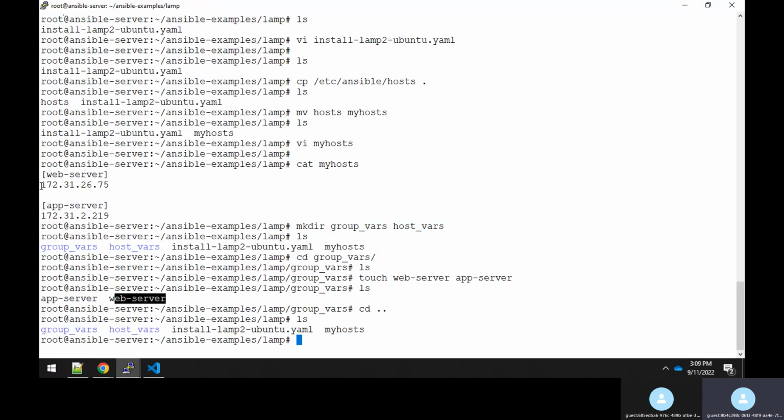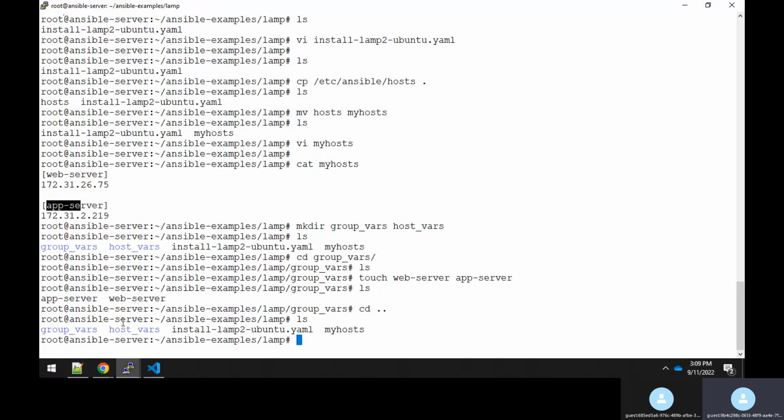Here we have only one IP address under this group. No doubt this is a group, but here you have only one. Whatever parameter you pass to this group will be applicable to all the IP addresses under that particular group. Similarly, we have app underscore server, which can also have many IP addresses, but here I have just one IP. Whatever parameter you pass here will be applicable to all the IP addresses under the app server.